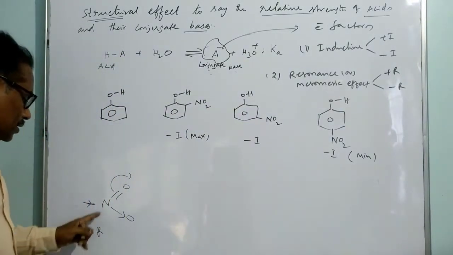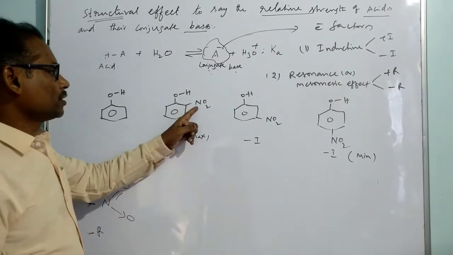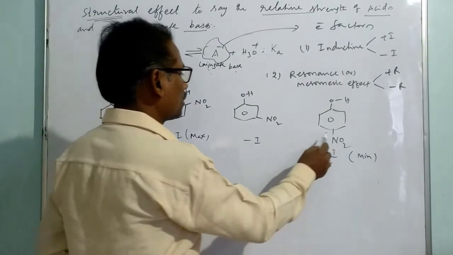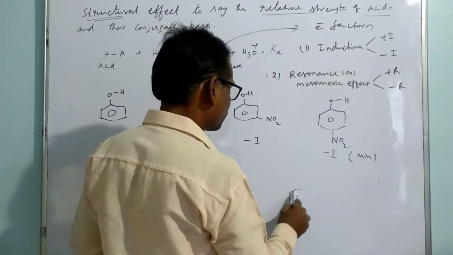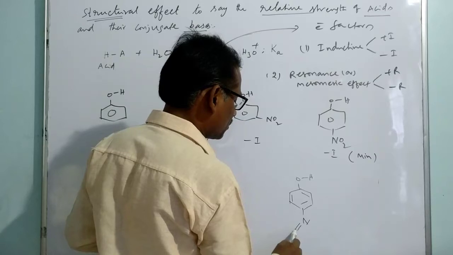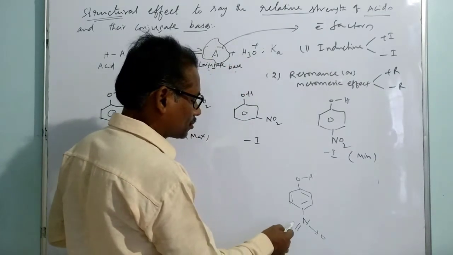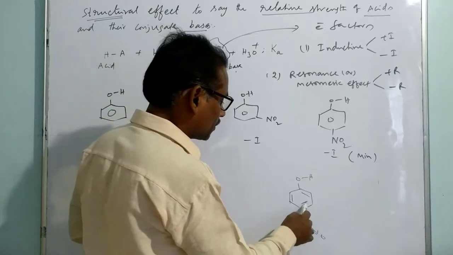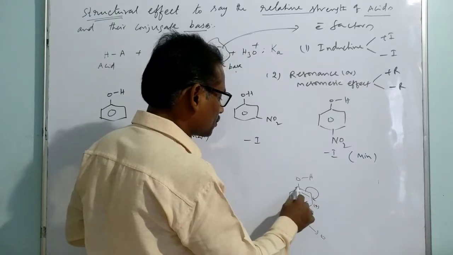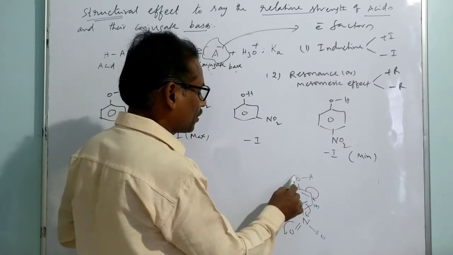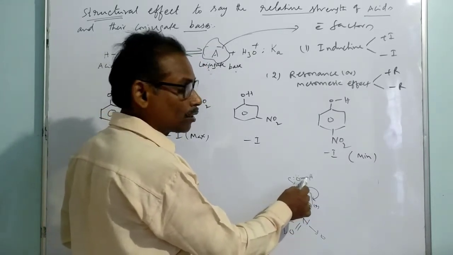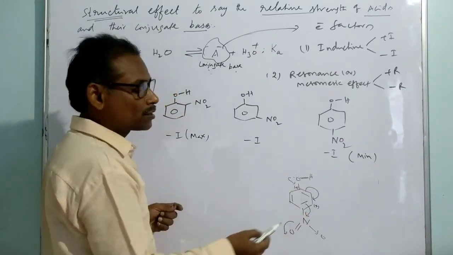And the resonance effect of this NO2 group happens especially when it is present at ortho and para positions. Suppose NO2 is at the para position, then what happens? Through conjugation, the withdrawing makes this position positive. Then there is scope for the entry of these electrons. That way the bond polarity will increase. That means the conjugation is responsible for improving the bond polarity of OH in phenol, and acidic strength is increased.